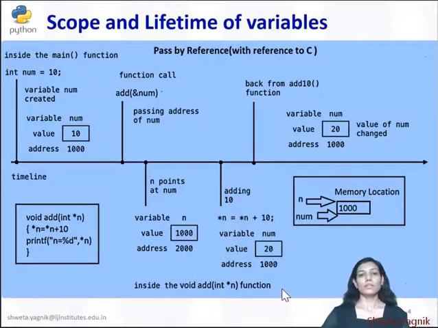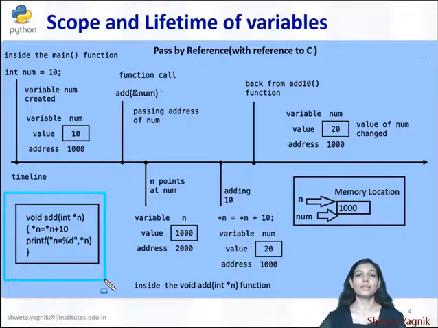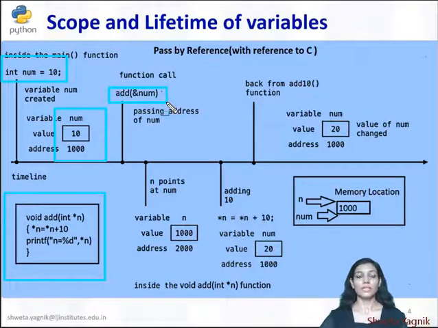Okay, so here pointer comes into picture. So what is happening here? Also I am having the same similar kind of function. The only change is that now my add is accepting a pointer. That means it can store a memory reference or address of some other variable. Here also I am having num. It is stored at 1000 memory location. I am calling the function, but here instead of passing the value I am passing the memory reference of num. So n is able to store its reference.